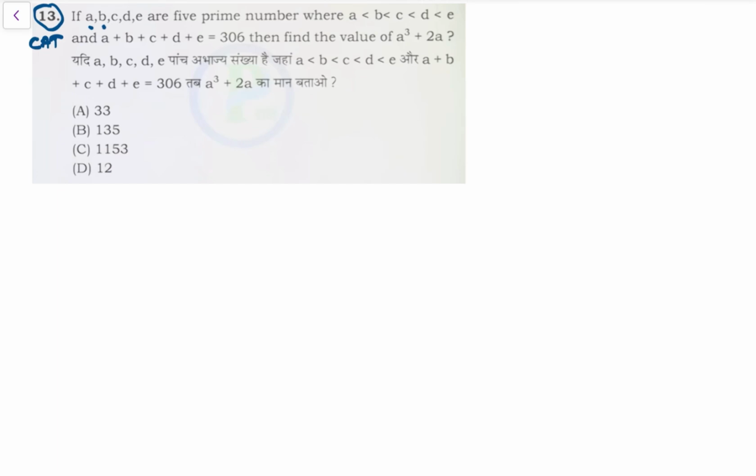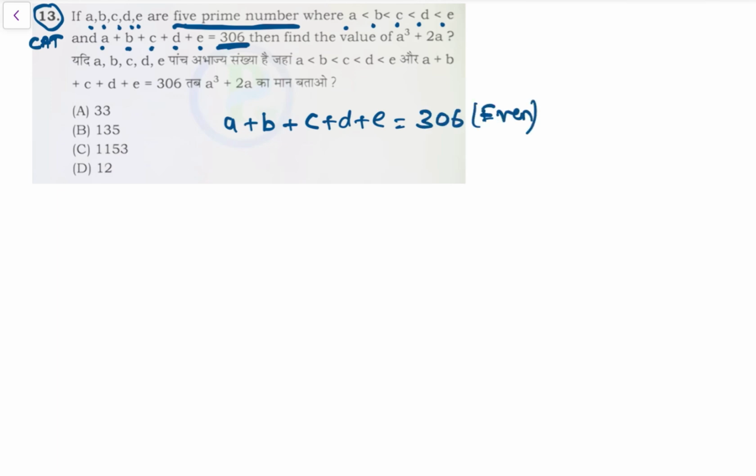So if A, B, C, D, E are 5 prime numbers where A is less than B less than C less than D less than E, and A plus B plus C plus D plus E is equal to 306, which is an even number. अब हमें पता है ये सारे प्राइम नंबर हैं। 5 नंबर्स को ऐड किया और इवन आ रहा है, तो there has to be one even number because the rest all are odd. See, this one is odd, this one is odd, this one is odd, and this one is odd.